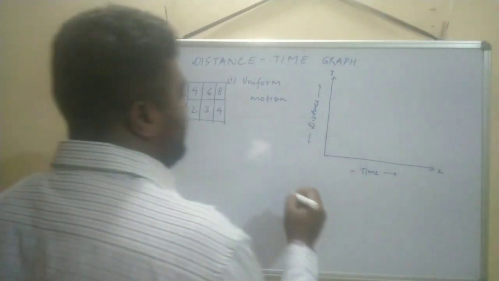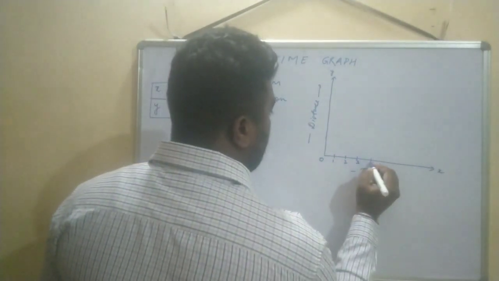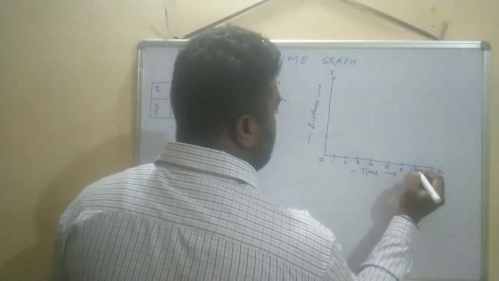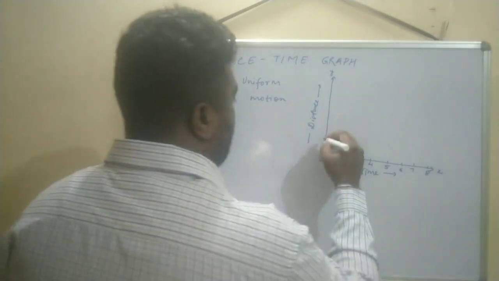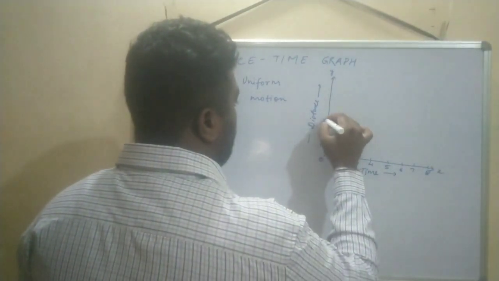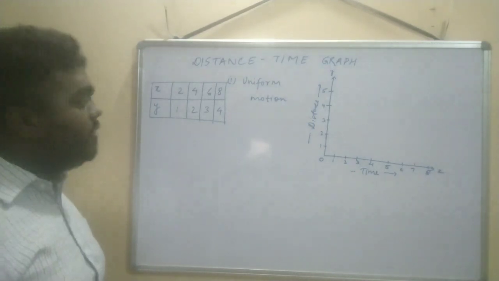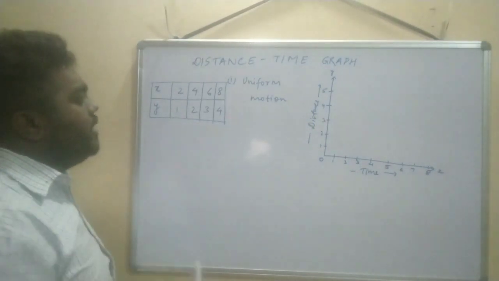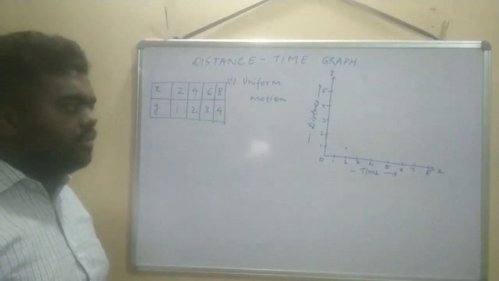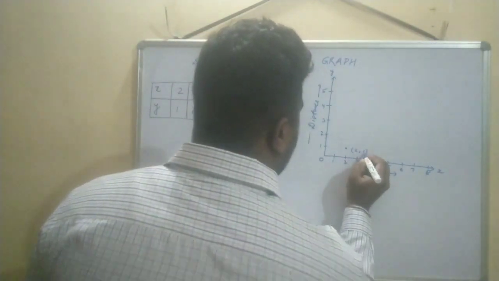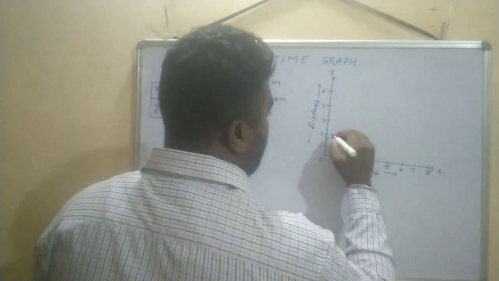On the x-axis we need 8, so I will plot values 1, 2, 3, 4, 5, 6, 7 and 8. For the y-axis we need 1, 2, 3, 4, 5; till 5 it will work. Now we'll plot the graph. So x-axis 2, y-axis 1. Here it will be the first point, 2, 1. Now second, 4, 2: 4 from here and 2 from here.